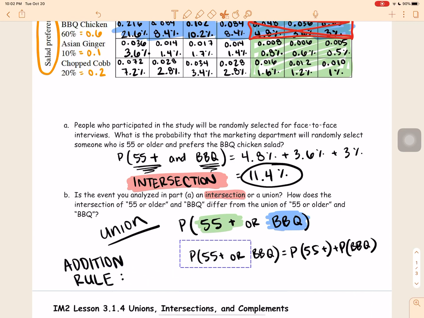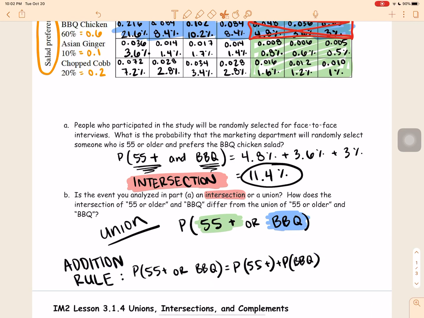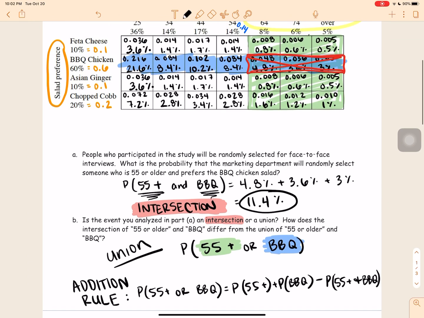But then what I need to do is subtract the probability that they are 55 and older and prefer barbecue. And it's because I'm only subtracting it in one instance, because if you see here, whenever it's highlighted in green and in blue, this is highlighted twice. So I need to subtract out one of the instances that both things happen, right?